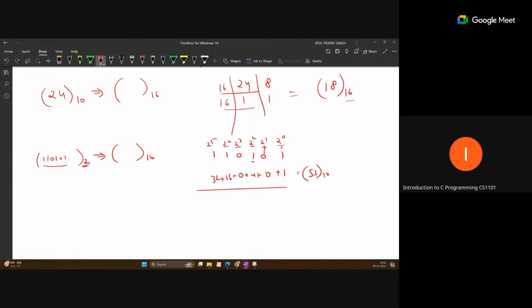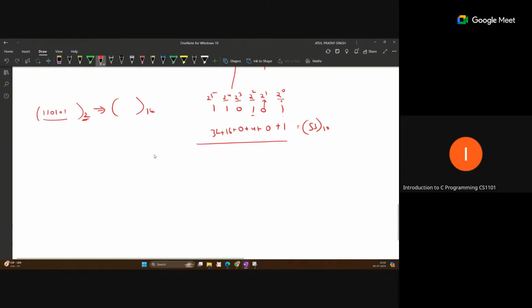Suppose an octal number is given, like 137. In an octal number you will never get the digits 8 and 9; you will always get digits from 0 to 7. For this type of representation, with the digits 1, 3 and 7, the place values are 8 to the power 0, 8 to the power 1, 8 to the power 2, because the base is 8.